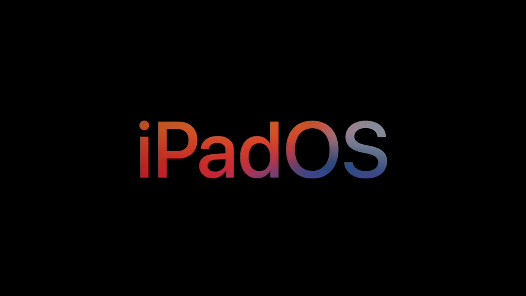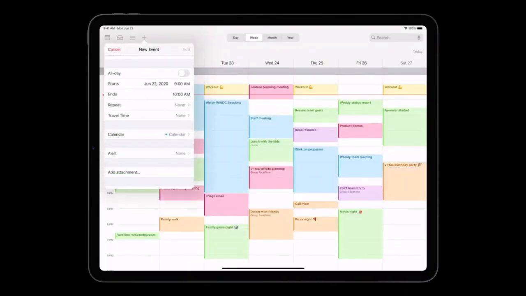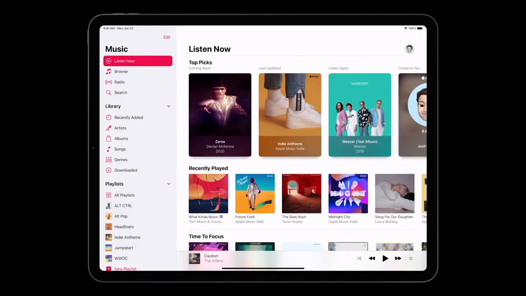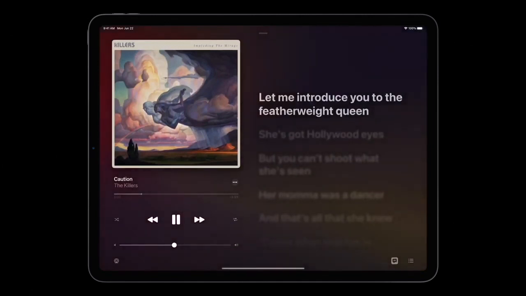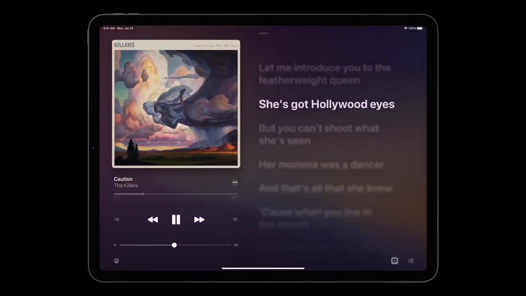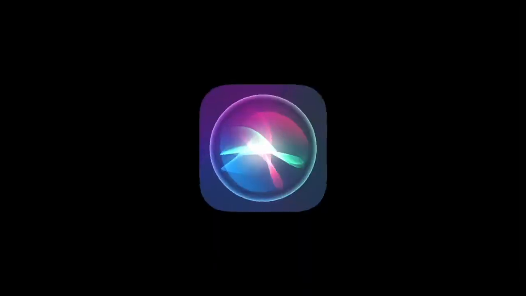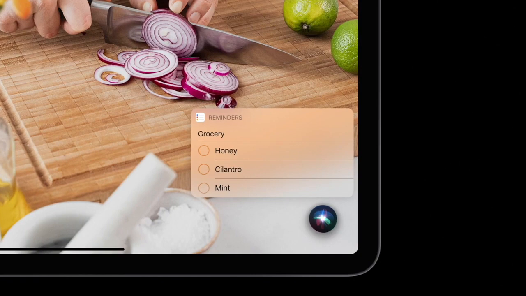Now coming to the iPadOS. iPadOS comes with new interfaces for apps on iPads. Many changes have been made to several apps, including music, where you get a full screen music player along with lyrics of the song. The new Siri is also added in iPadOS, and it looks much more neat on iPad as the screen is bigger.